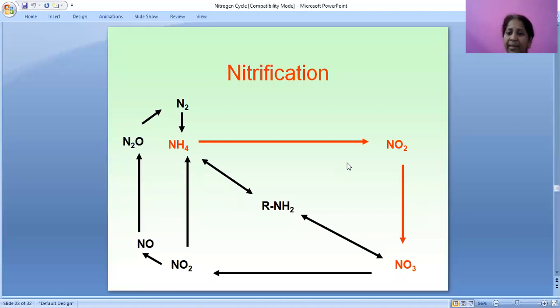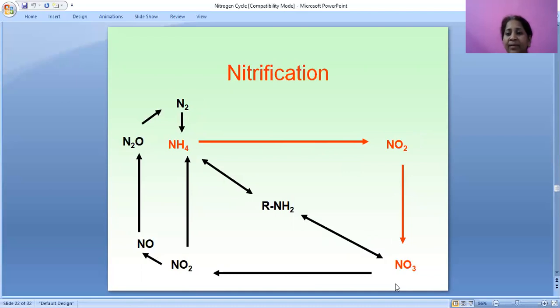Here again the same diagram. What happens? Atmospheric nitrogen is first converted into ammonium. Ammonium is again converted into nitrite, then nitrate, then nitric oxide, nitrous oxide and nitrogen.